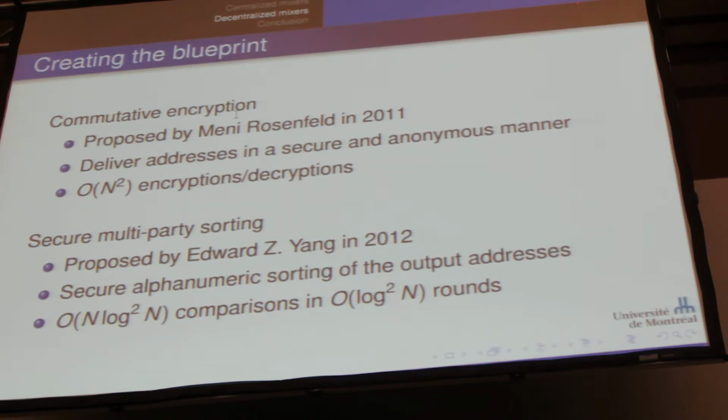Again, we have problems with feasibility because it requires quite a certain number of comparisons and a certain number of rounds. And the big downside here is that comparing large strings, as Bitcoin addresses are rather large strings, is hard and expensive. So really, no implementation of this at this point.